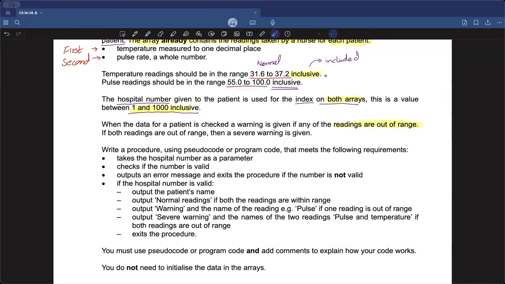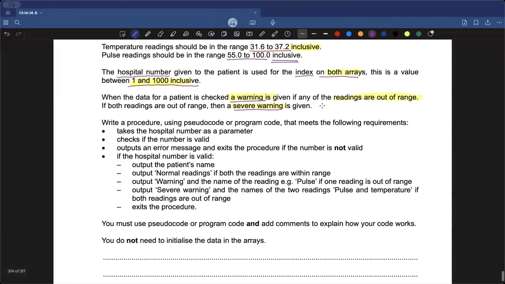If either this goes out of the range or this goes out of the range, if any of the two values goes out of the range, then you need to issue a warning. So if one value goes wrong and out of the range, I give a warning. And if both of the readings are out of the range, I need to give a severe warning. These are two other important aspects. I got to know that this is what I need to do. Now let's go on and read the requirements.